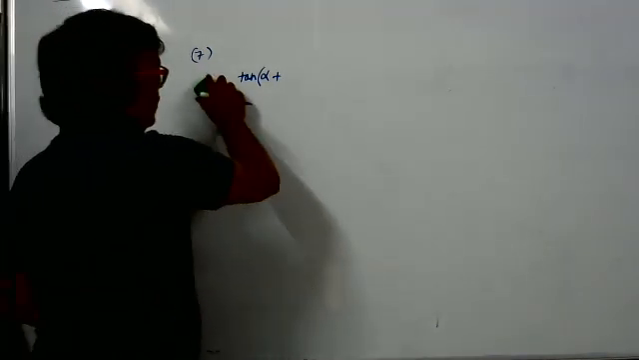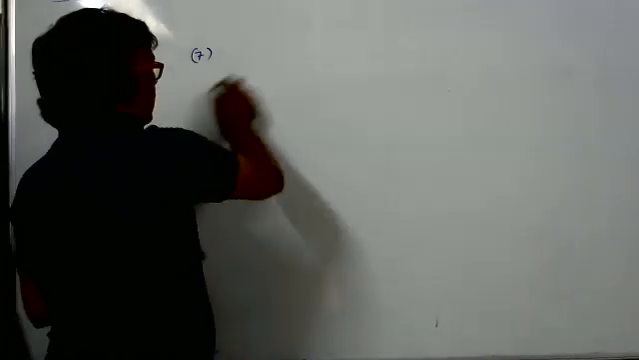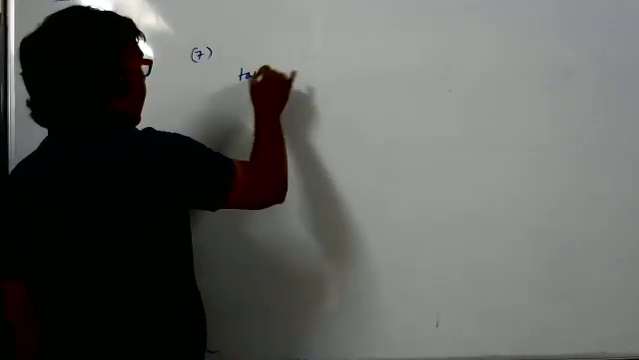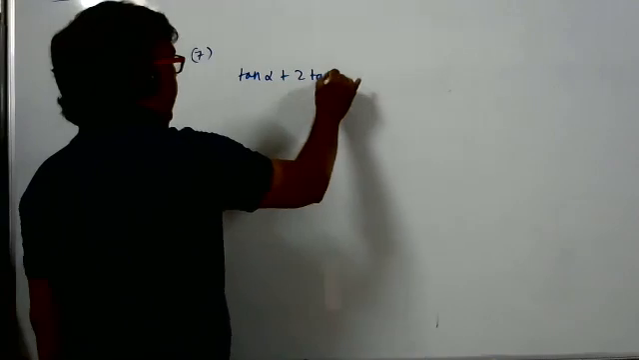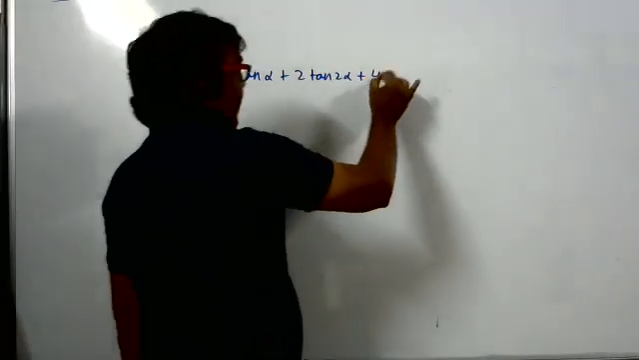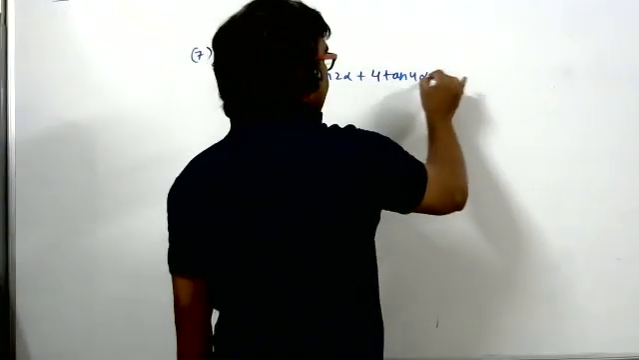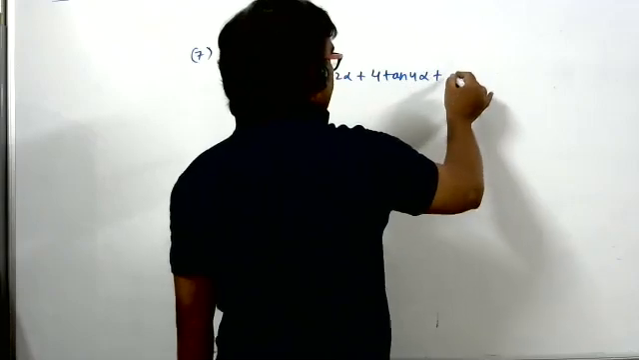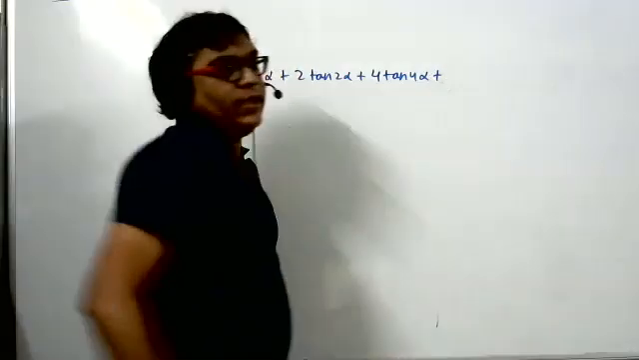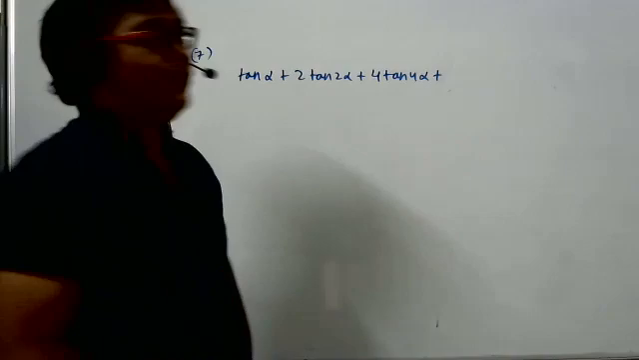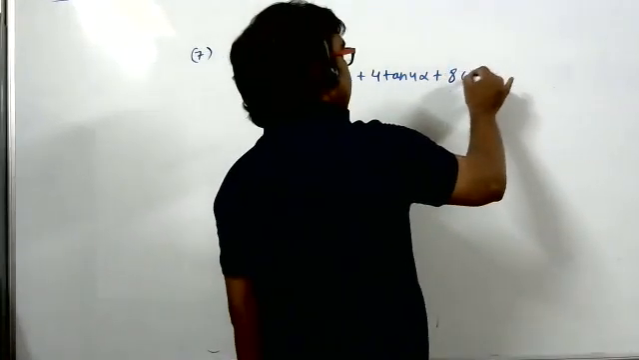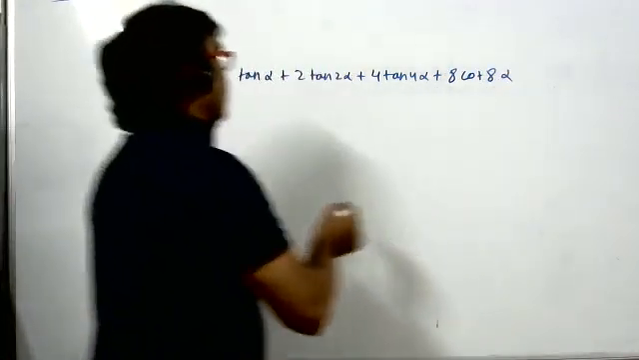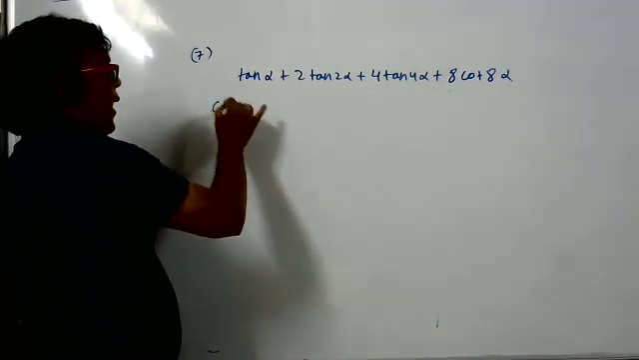Tan alpha plus 2 tan 2 alpha plus 4 tan 4 alpha plus 8 cot 8 alpha. We did this question, sir. We have done this question. Just check the notes. What you should do: cot alpha, you have to add and subtract.